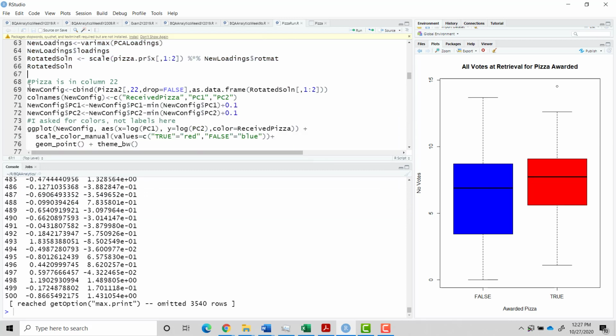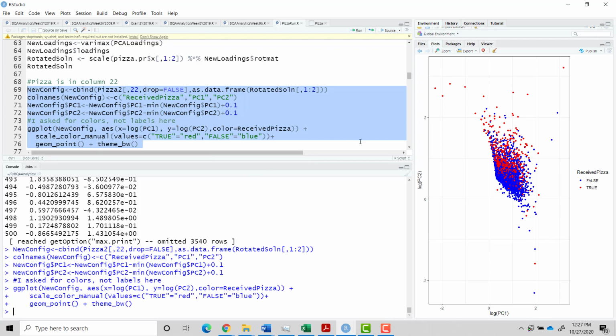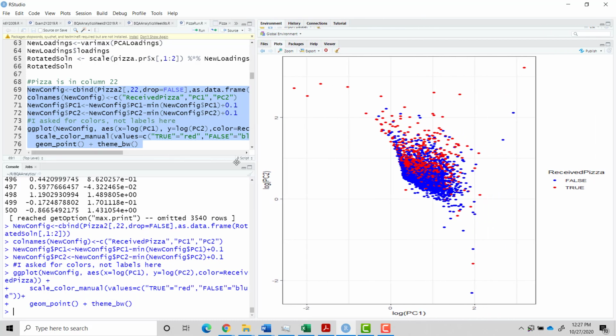Okay, now let's do what we did in chapter 3 and actually plot our solution. We're going to color them red if they were awarded the pizza, and blue if they weren't awarded the pizza. So the same code we've used before. And you can see there is some separation there.